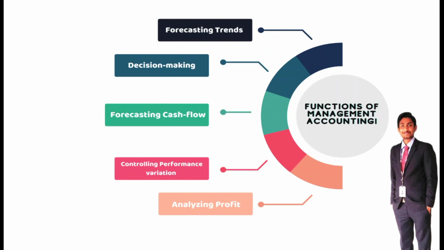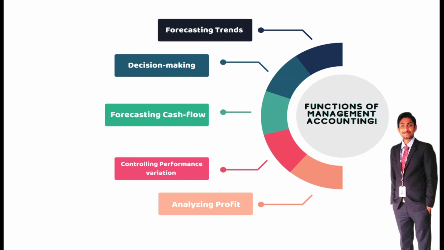And the main functions of management accounting: analysis of profit. Management accounting will analyze profits, how much the previous year's profit was and how much this year's profit is. And control the performance variation. In the previous year the performance was good, but this year the performance is low, so the management accounting will make decisions.